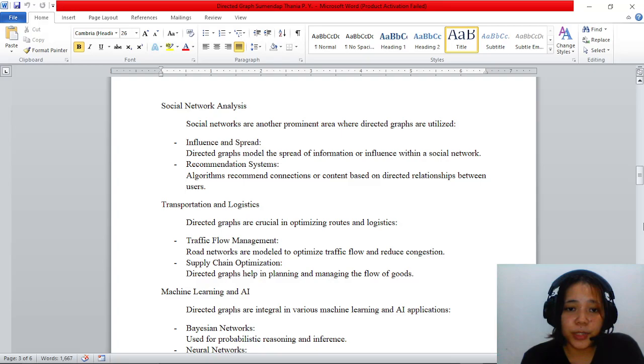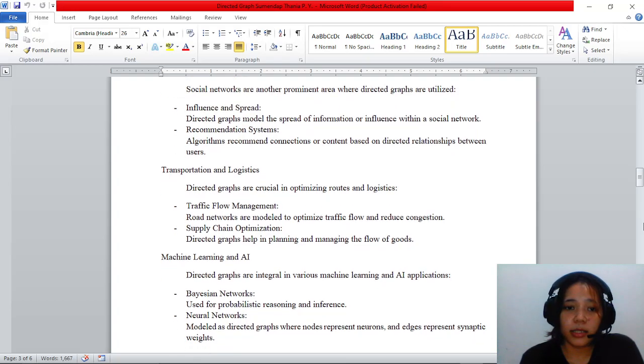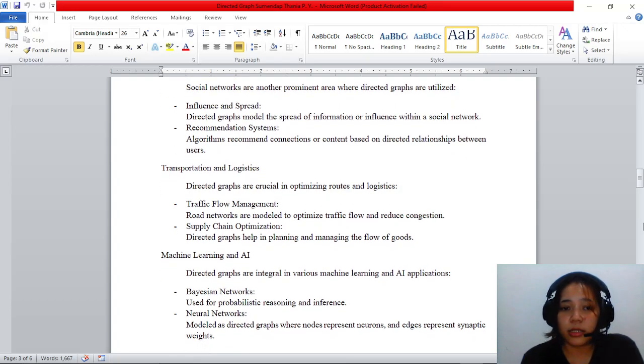In transportation and logistics, directed graphs are used in route optimization and logistics, such as traffic flow management, that is, road networks are modeled to optimize traffic flow and reduce congestion. And in supply chain optimization, directed graphs help in planning and managing the flow of goods.